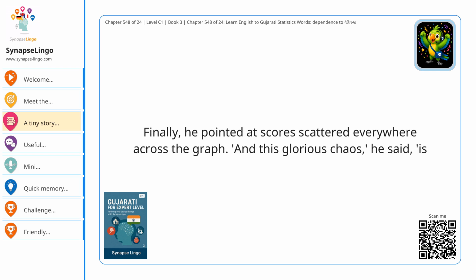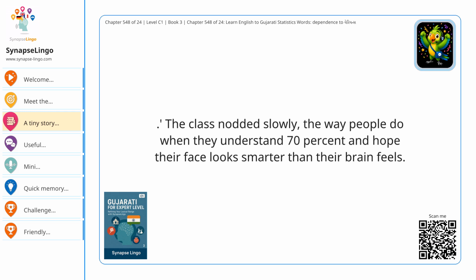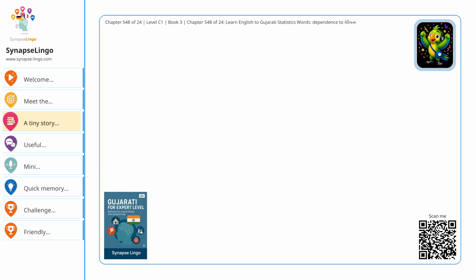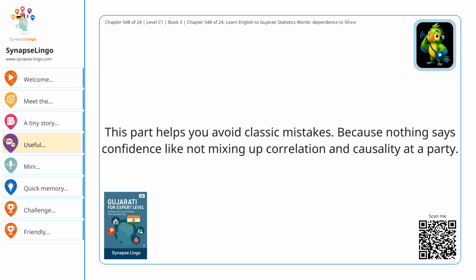Finally, he pointed at scores scattered everywhere across the graph. And this glorious chaos, he said, is वेरिएंस. The class nodded slowly, the way people do when they understand 70% and hope their face looks smarter than their brain feels. Useful contrasts you really want. This part helps you avoid classic mistakes. Because nothing says confidence like not mixing up correlation and causality at a party.